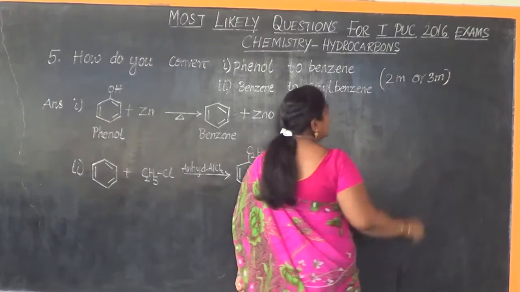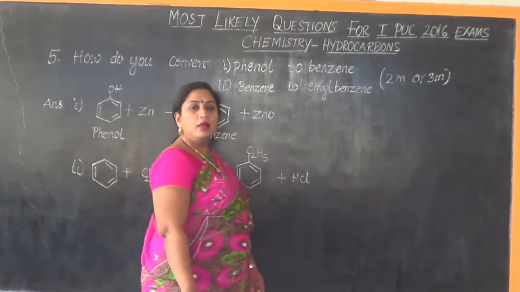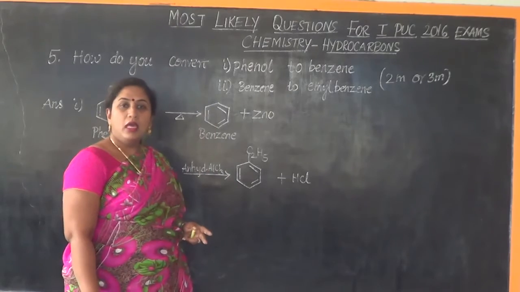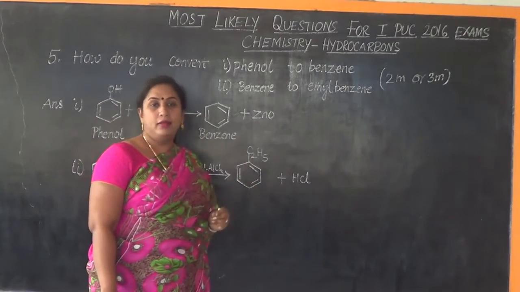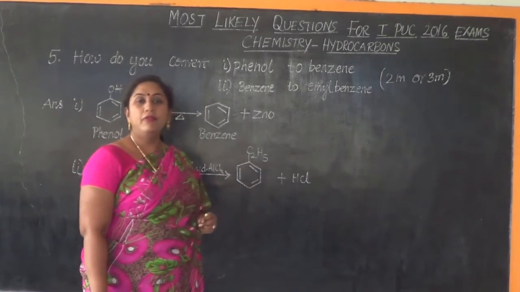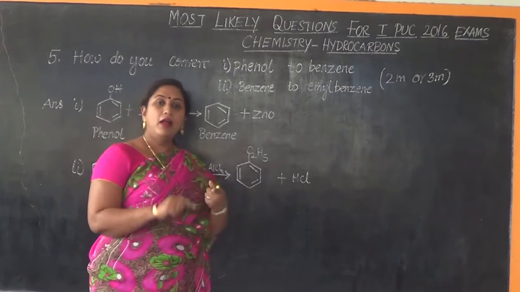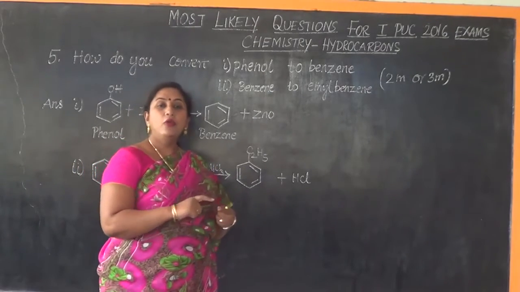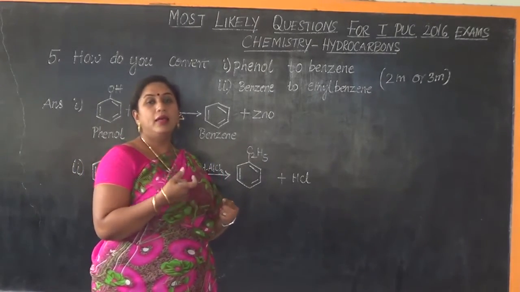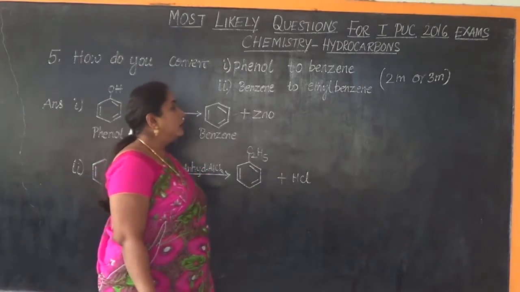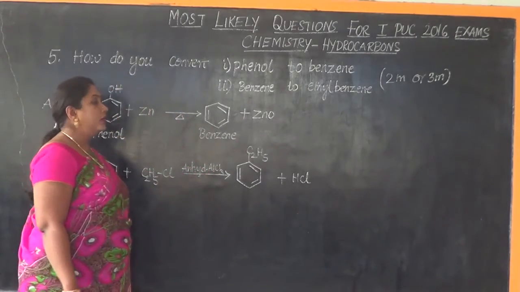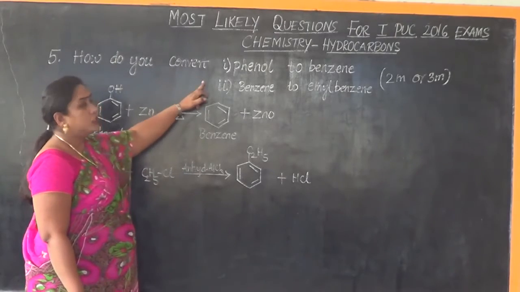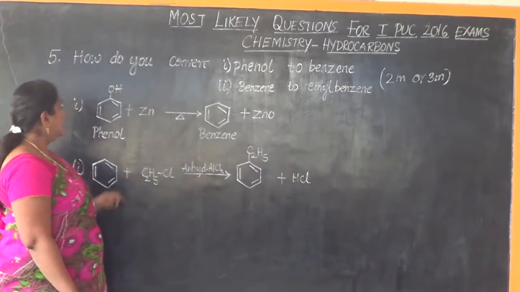If they ask you simply to write the equation, it is for 2 marks. If they want you to explain, the question will be for 3 marks, wherein apart from writing the equation, you are supposed to write the explanation as a statement. Now let us see how we can bring about these two conversions.